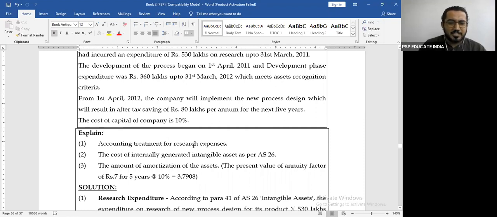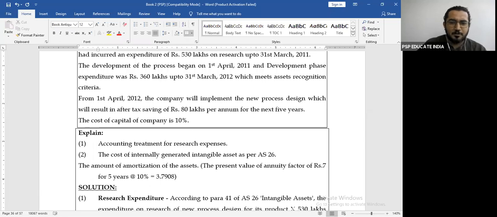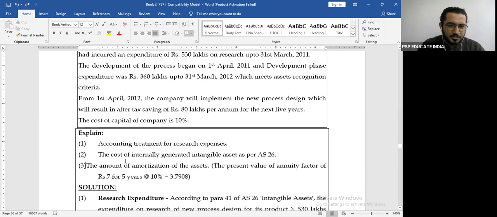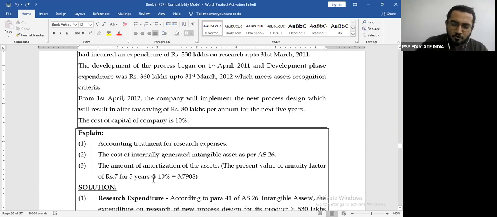Accounting treatment for research expenses. Of course, you told me research expense will go to the profit and loss account. The cost of the internally generated intangible asset. The third one is not just information, it is a question: the amount of amortization of the assets. They have already given you in the question that the present value factor based on rupee 1 will be 3.790. Right, exactly the same question.